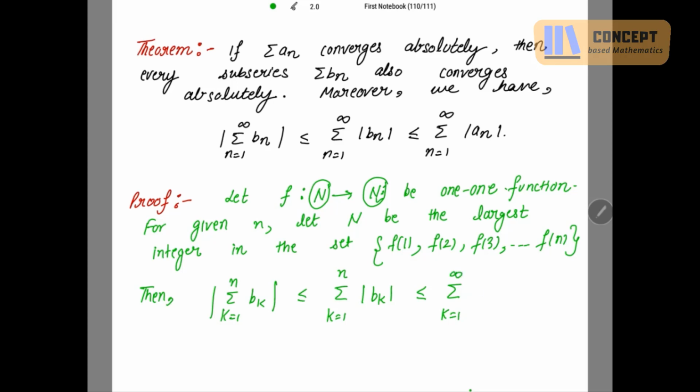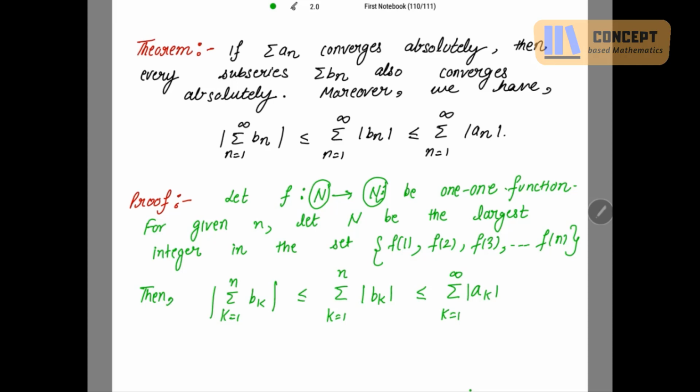Obviously, this bk is a subseries of summation an. It is a subseries. So it's written here, if summation an converges absolutely, then every subseries summation bn also does. Because it is a subseries, this is less than or equal to the main series.